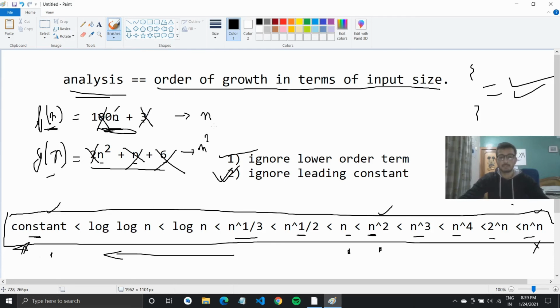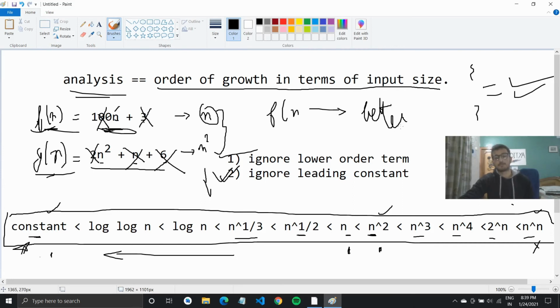Now again, to compare these two values, I'll refer to this list. In this list you will see n square is above n. So out of g of n and f of n, since n is lower, therefore f of n is better. Okay, I hope this was clear. We'll take up one more example. So in this case, the f of n algorithm would be the better one.